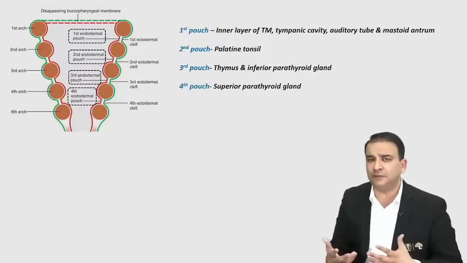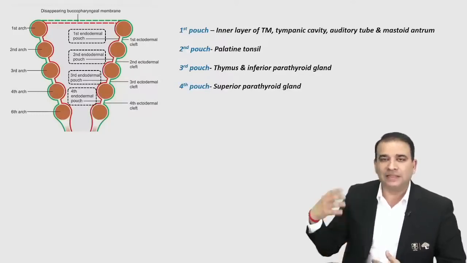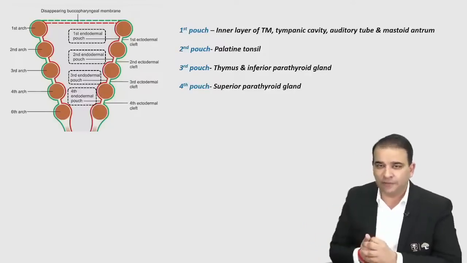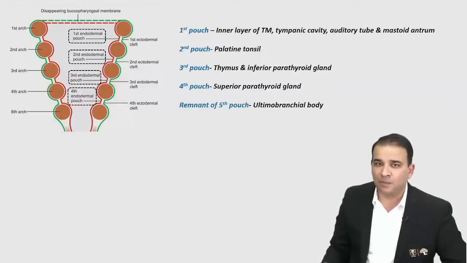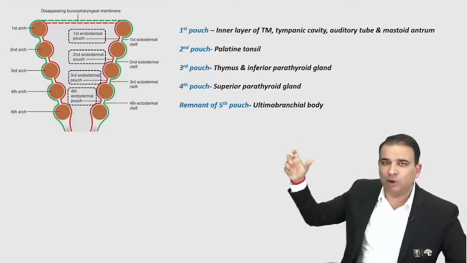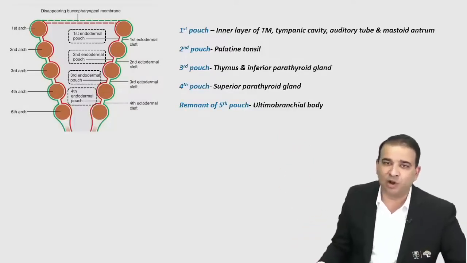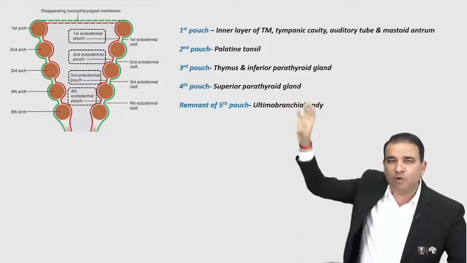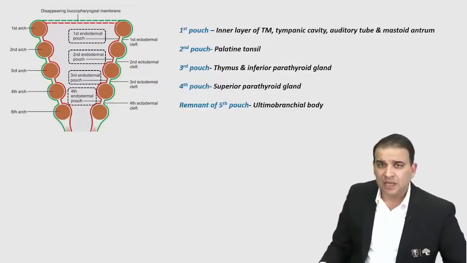Now guys, we don't have a fifth pouch, but we do have a remnant of the fifth pouch which resides with the fourth only. There was a time when the fifth arch was also there, so there was an additional pouch also, and that fifth pouch is not there now. We just have the remnant of the fifth pouch, which is called the ultimobranchial body. Look at the name, such a nice fancy name. Ultimobranchial body, because it's the ultimate structure of the branchial arches. It's the last thing to develop from the branchial arch. This fourth pouch and fifth pouch together are called the caudal pharyngeal complex. There's a term given to them.